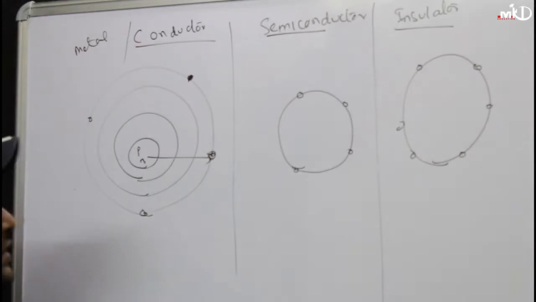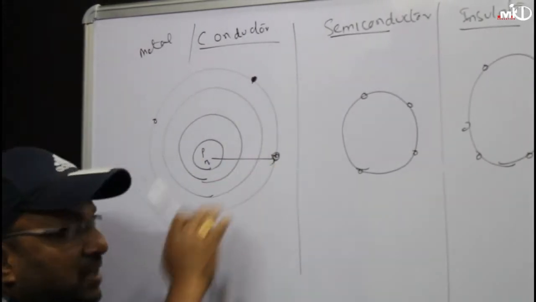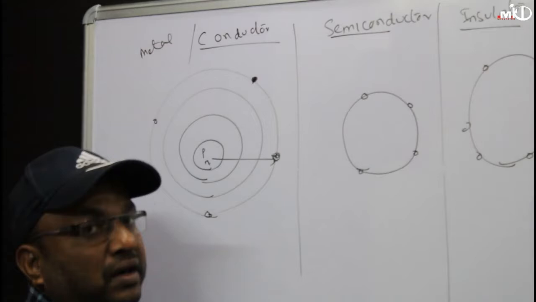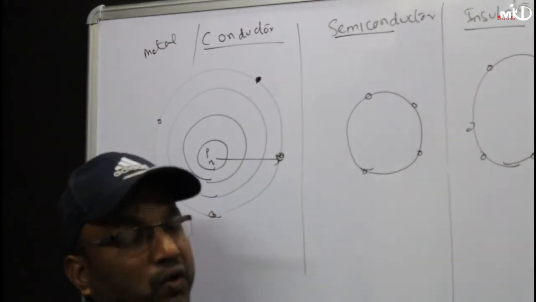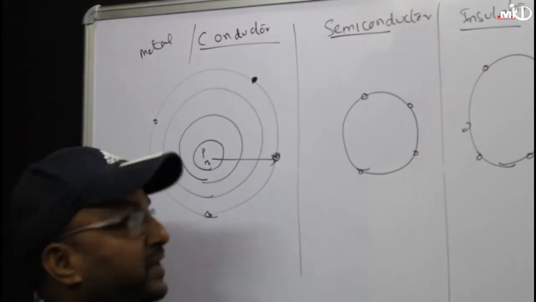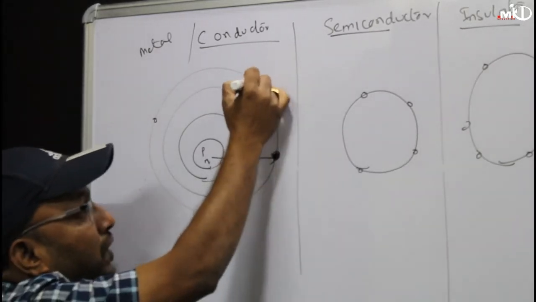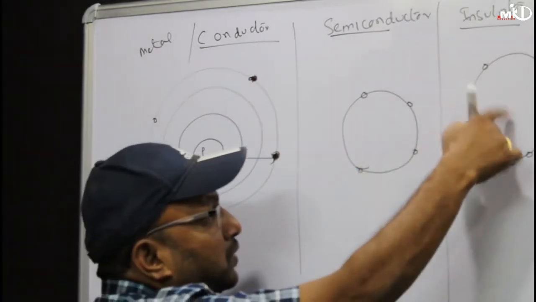So in general you can say in a metal or conductor the number of valence electrons is less than 4, in semiconductor almost equal to 4, and in insulator more than 4. That means in this case the energy of these electrons is more as compared to this, as compared to this.